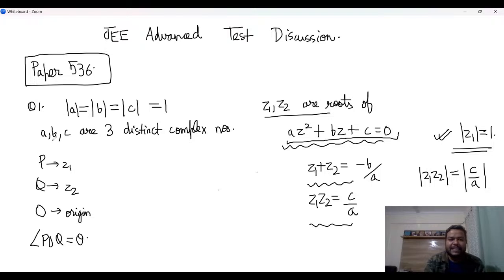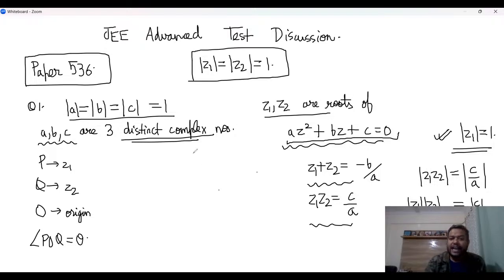And a, b, c are three complex numbers with modulus 1. So obviously this is going to be mod c by mod a, which is going to be 1. And this side is mod z1 mod z2. And therefore, since mod z1 is also 1, mod z2 is coming out to be 1, right? So basically by Vieta's relations, we have figured out that mod z1 is equal to mod z2 is equal to 1, right?